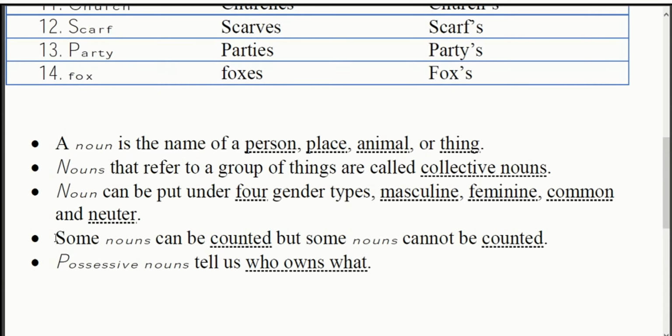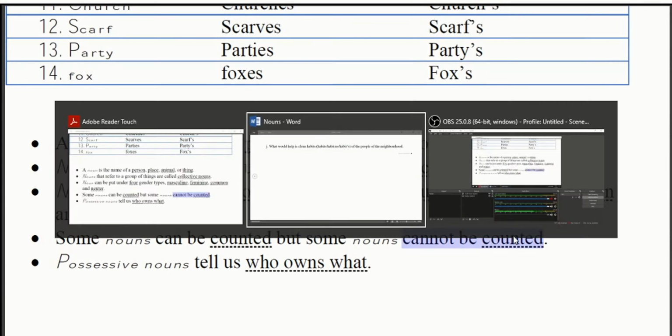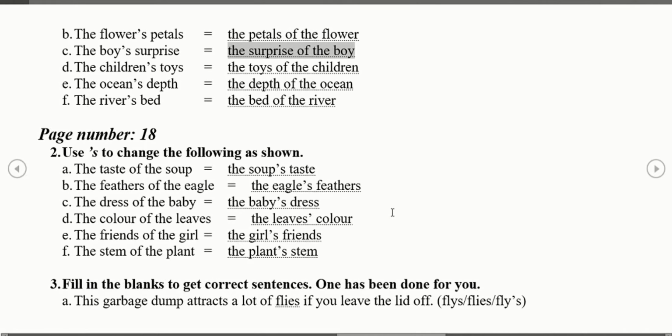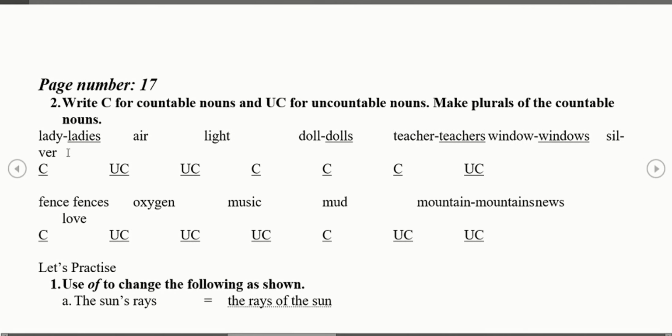Next one. Some nouns can be counted, but some nouns cannot be counted. Can be counted means हम उन्हें गिन सकते हैं. Cannot be counted, that means हम उन्हें नहीं गिन सकते. We had already studied countable and uncountable nouns, right? Lady, countable. Air, uncountable. Light, uncountable, right?